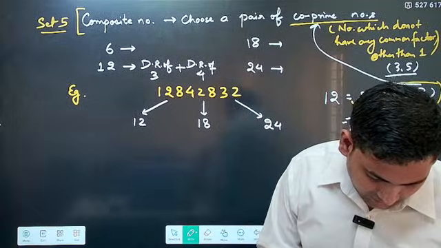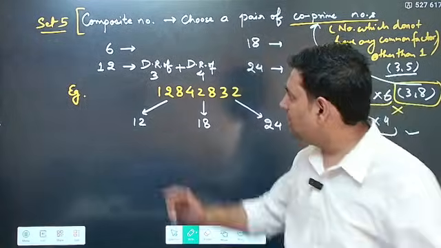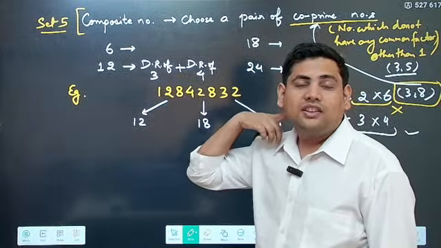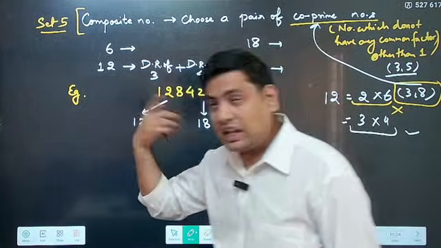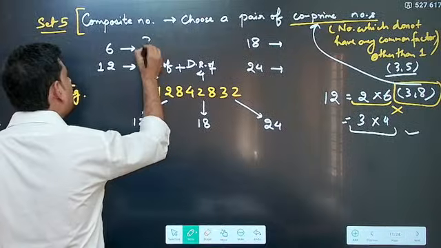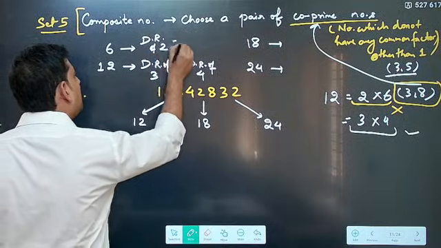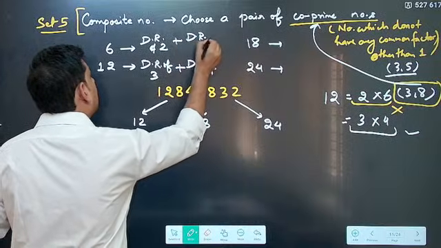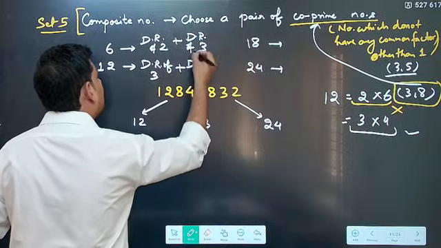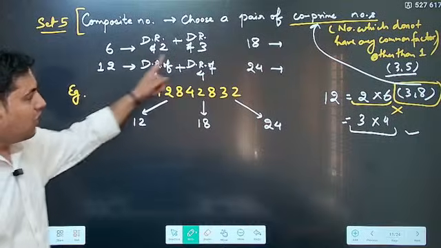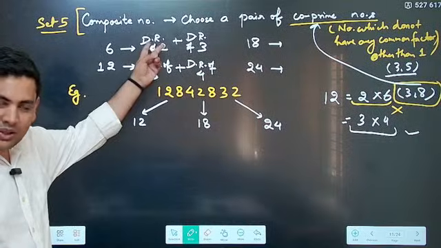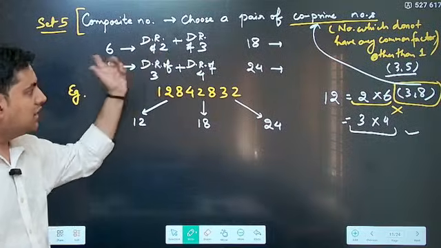Then similarly, can you tell me the divisibility rule of 6? If you remember, you must have learned this when you were small, that the divisibility rule of 6 is divisible by 2 plus divisible by 3, both. And this is how you get this, because 2 and 3 are co-prime numbers, and 2 into 3 is 6.